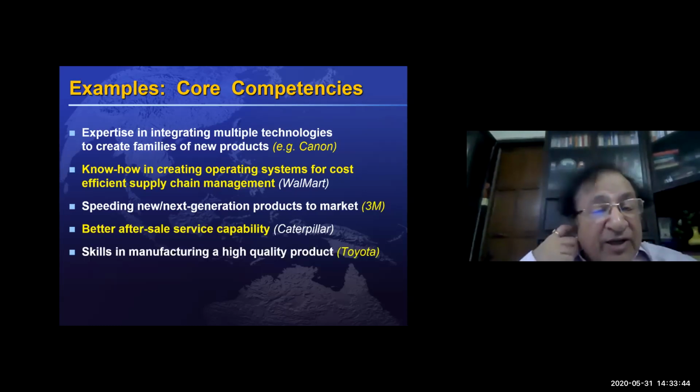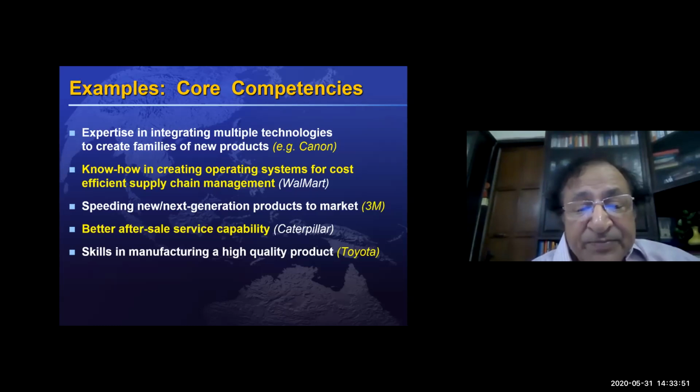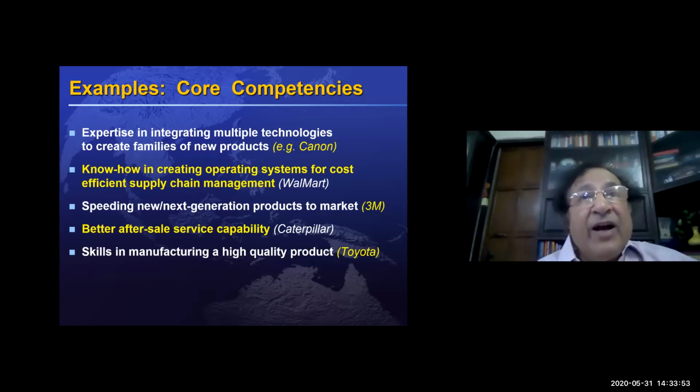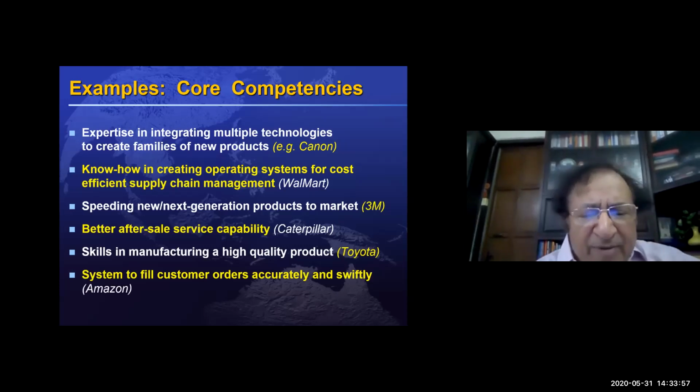Toyota, which is again one of the world leaders in automobiles, has core competency in manufacturing very high quality products. And Amazon, of course, we know its core competency is how it can supply material in a very short period of time and use logistics very well.